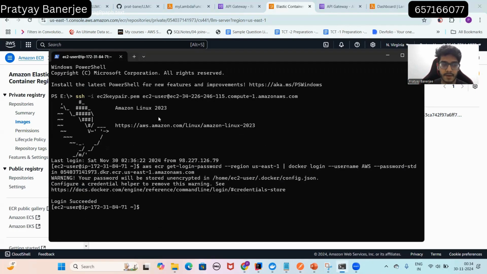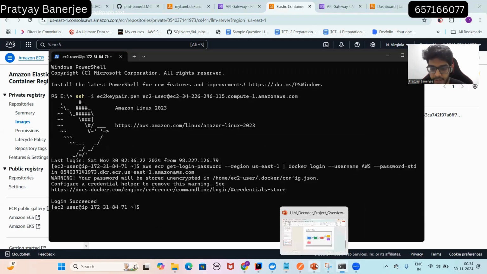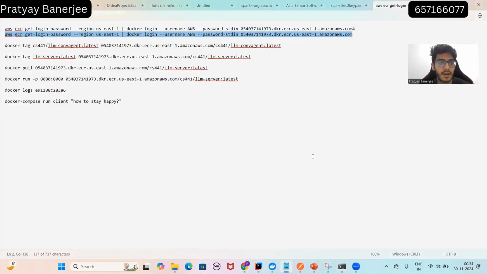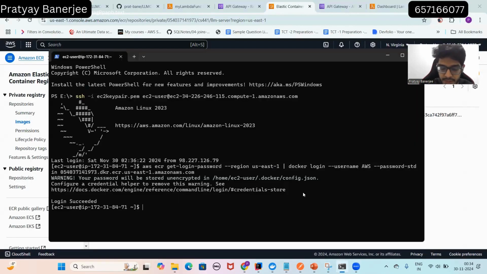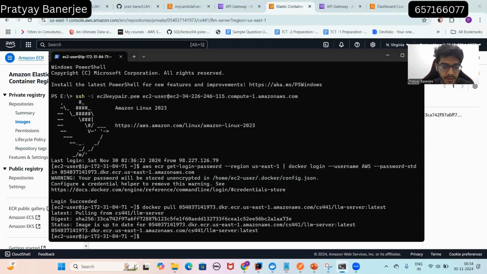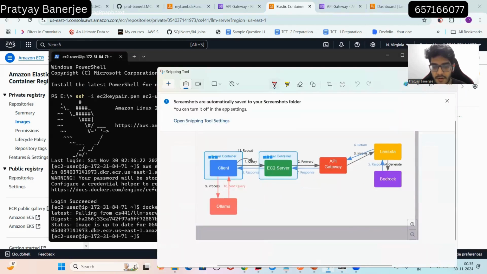Here is the PowerShell terminal where I have SSH'd to the EC2 instance, and I have logged into AWS ECR as well. I will run the command to pull the image. This is the command that we need to run to pull the latest image and then run it. As you can see, it has pulled the image. Now we are good to go. We can run the server now.